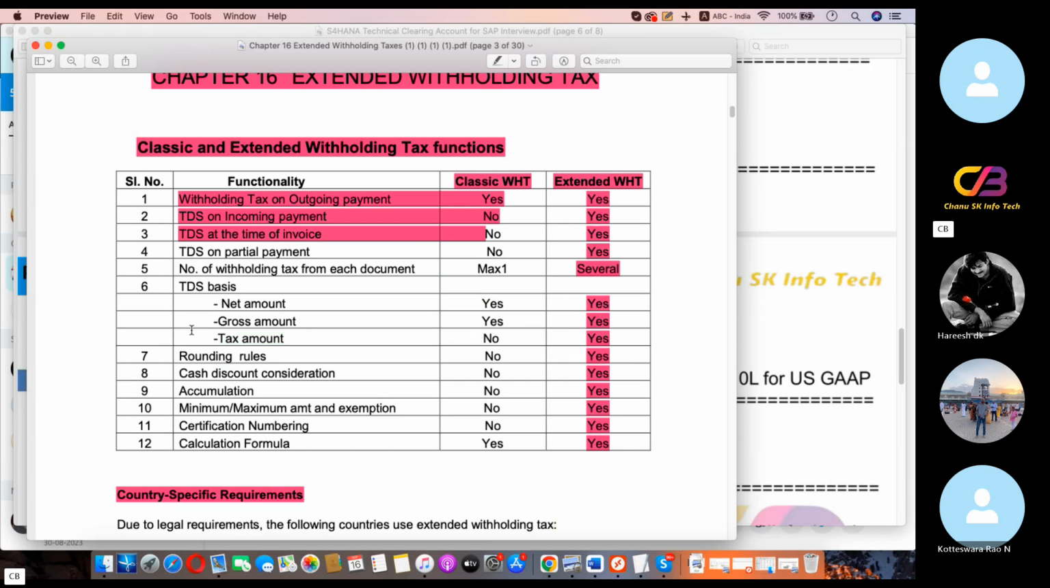Here, that means these fields are not there in the classic. Some fields are there, some fields are not there in the classic. Classic means old systems; extended is new. Right now we are using extended withholding tax, not classic. So the interviewer will ask you what fields are there in the classic withholding tax and not in the extended, and what fields are there in the extended withholding tax and not in the classic. They will ask you the difference.